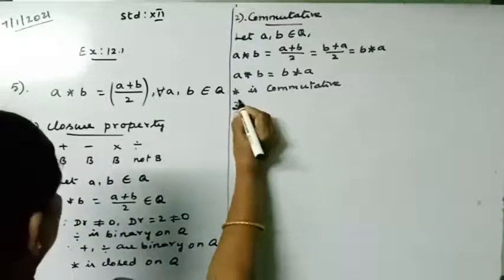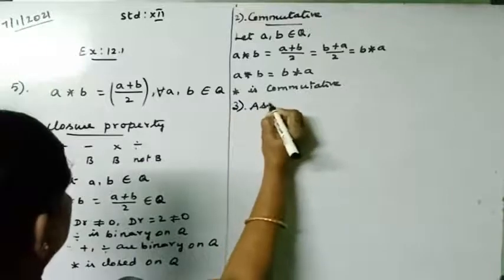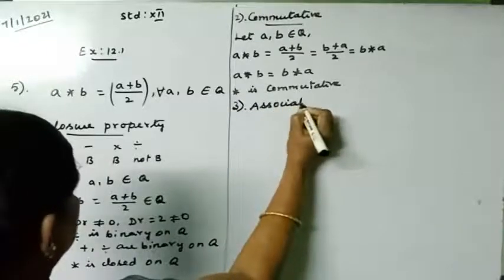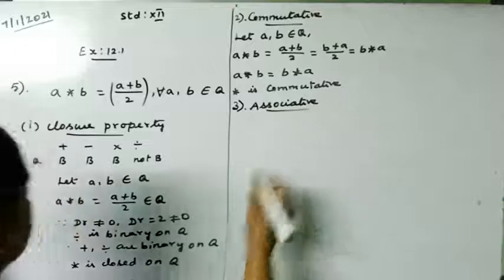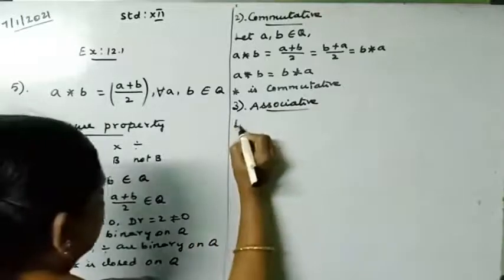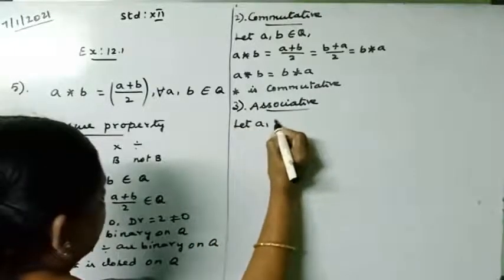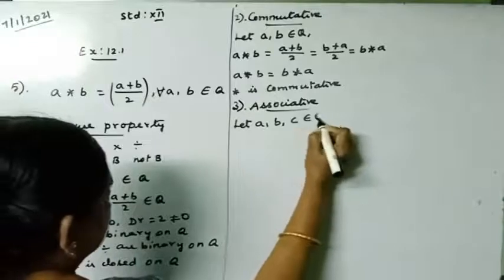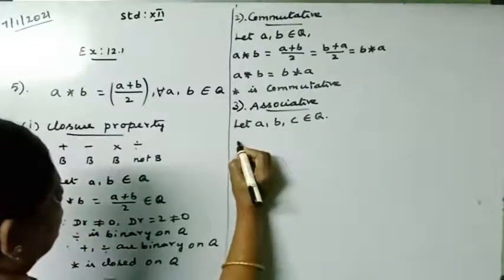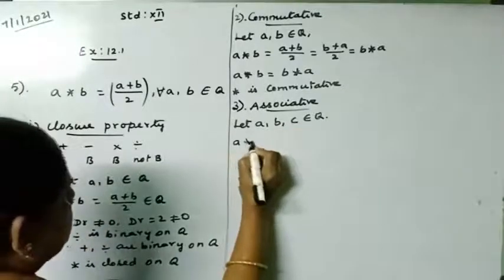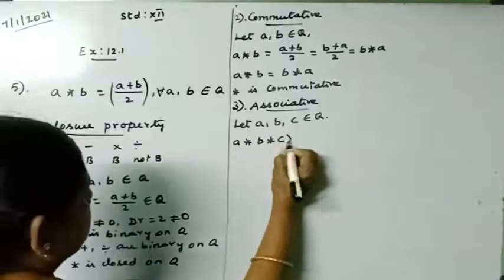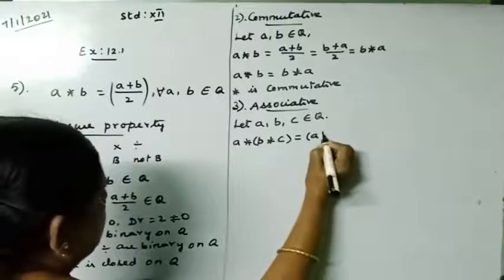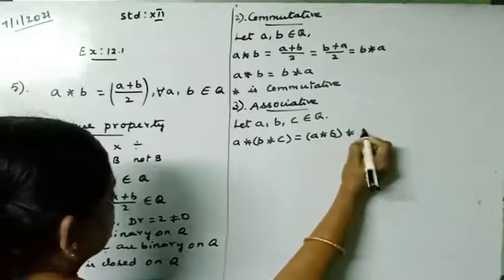And then the third one, I want to check whether it is associative, whether it obeys the associative property. So let A, B, C belong to Q. By the associative property, (A star B) star C should equal A star (B star C).